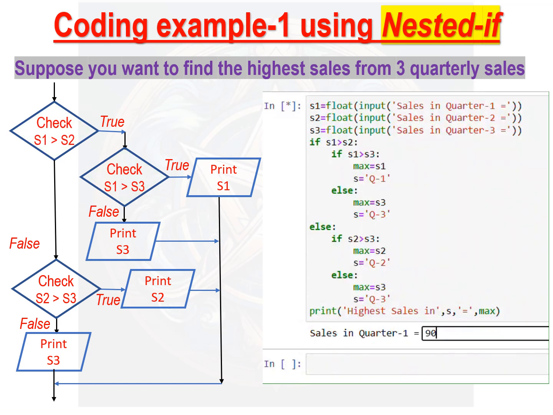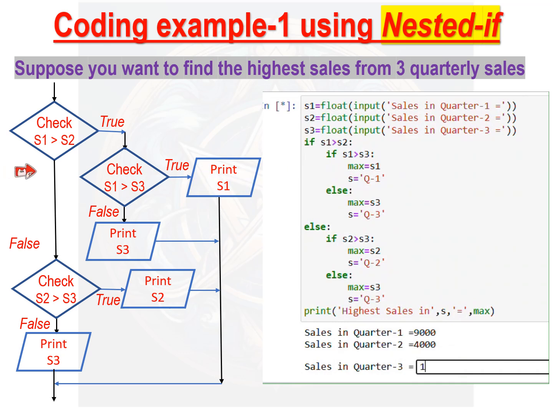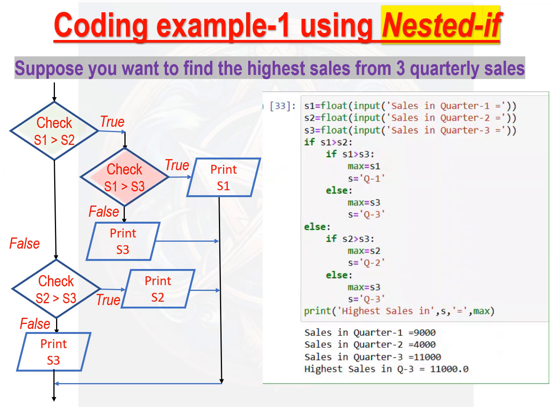If both conditions are true, then print S1 is highest sales. If S1 is greater than S2, but S1 is less than S3, then print S3 is highest sales. If S1 is not greater than S2, then check S2 is greater than S3. If it is true, then print S2 is highest. Otherwise, S3 is highest sales.